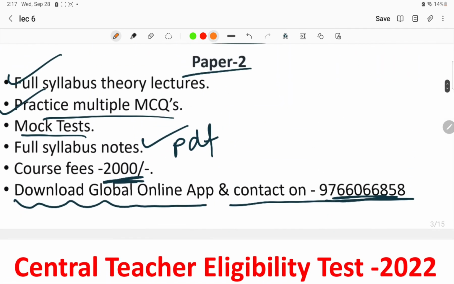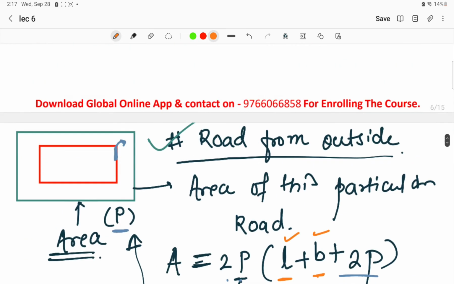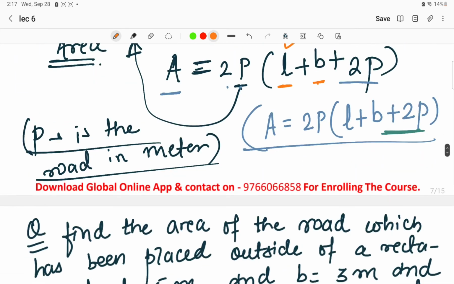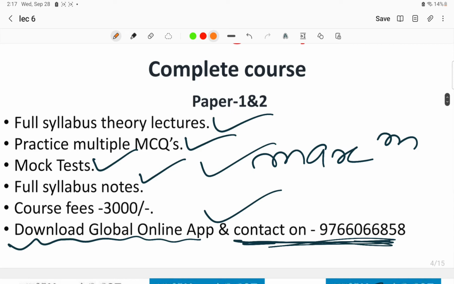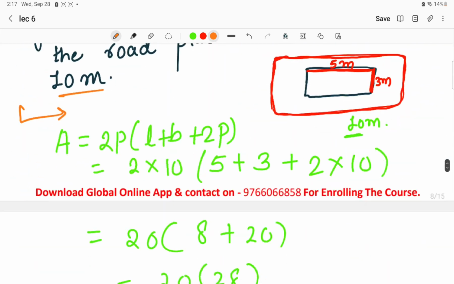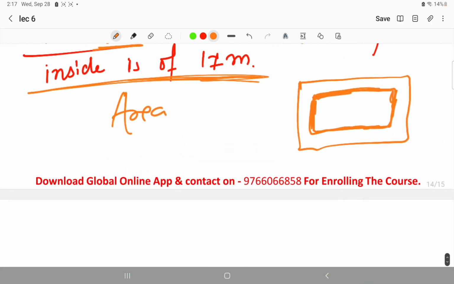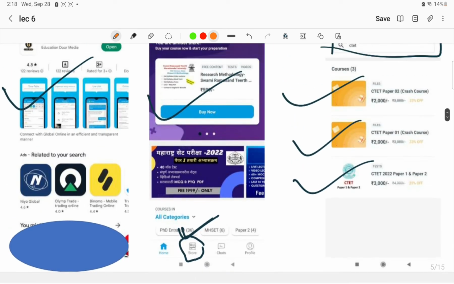This was the end of today's lecture. I have not taken many more topics in today's lecture because I was short of time. In tomorrow's lecture we'll discuss many more questions and things regarding mensuration. Try to solve these questions and go through one particular book, if you are not enrolled in our course.